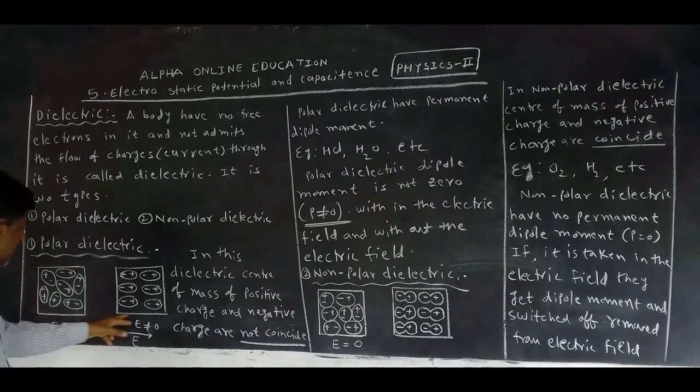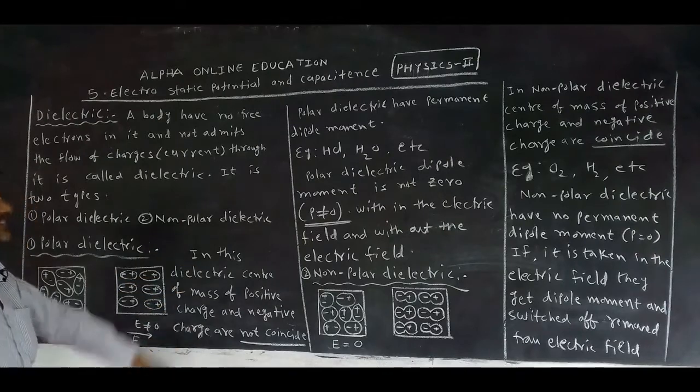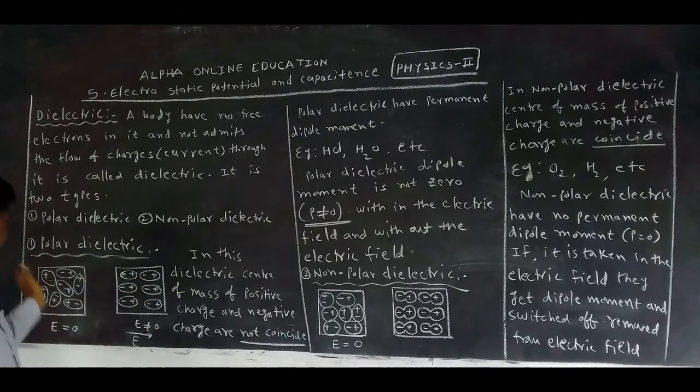If it is taken into the electric field in this direction, immediately in this polar dielectric, negative charges are deposited on this side and positive charges on this side.